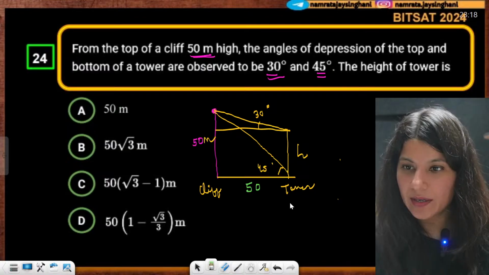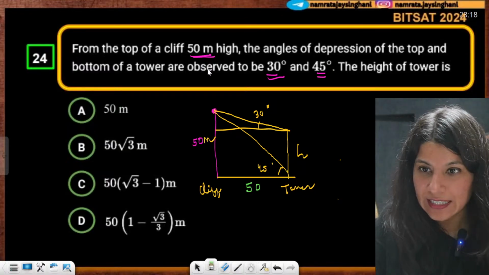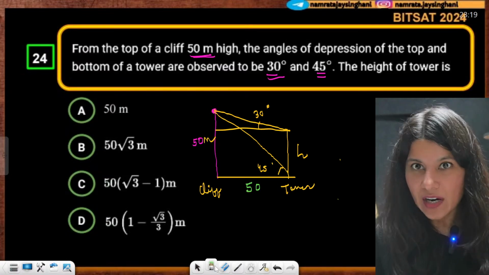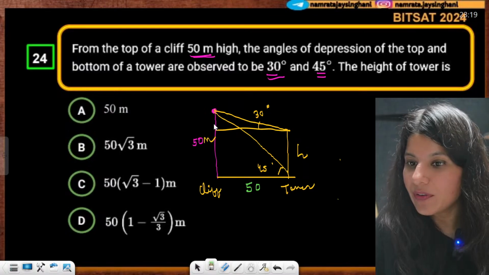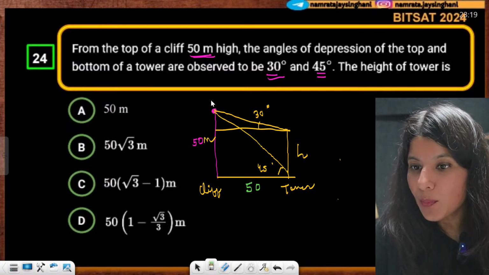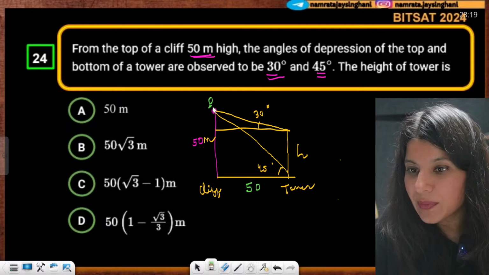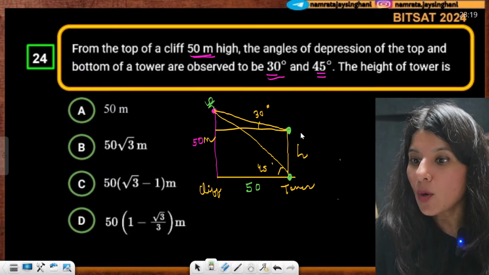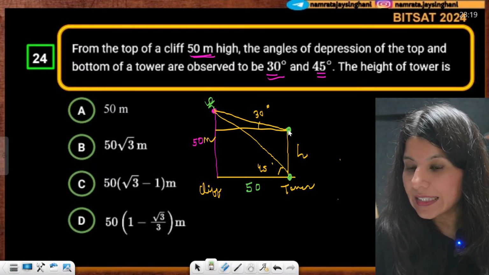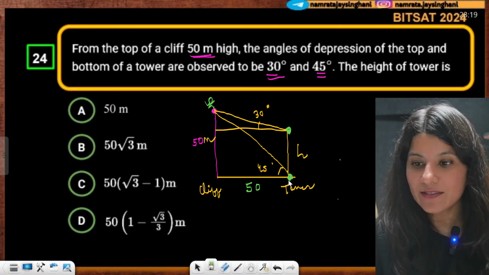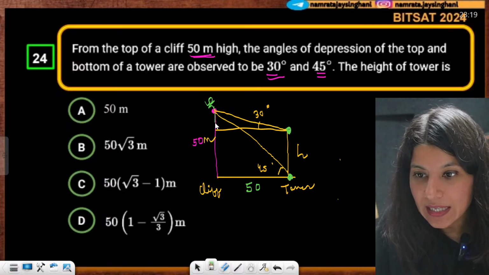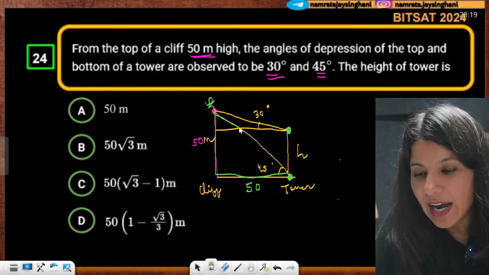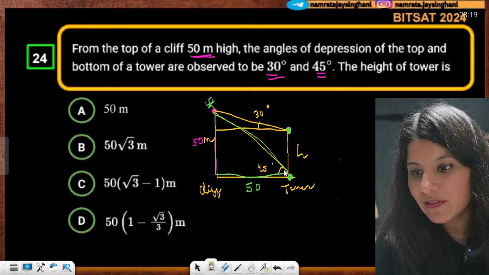So over here, from the top of a cliff 50 meter high, see what is happening. I think you've understood the diagram. The left hand side is the cliff, which is 50 meter, and from the top of it one person is standing, looking at the top of the tower and the bottom of the tower. For the top of the tower, the angle of depression is 30 degree, and for the bottom of the tower it is 45 degree. By looking at this, don't you think that this is an isosceles right angle triangle? Two sides will be equal. So if the height of this cliff is 50, the distance between cliff and tower is also 50.